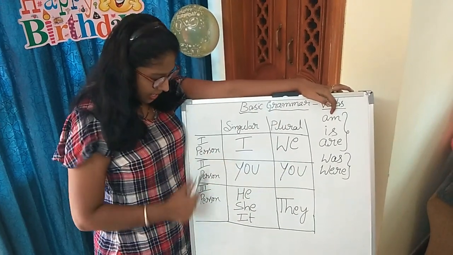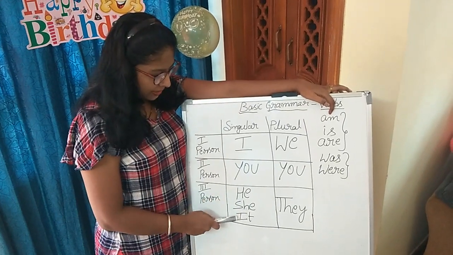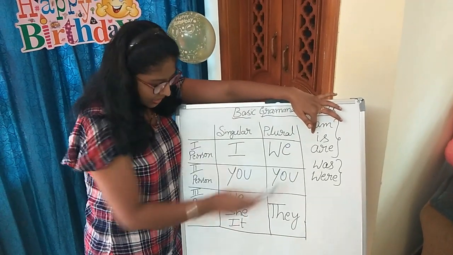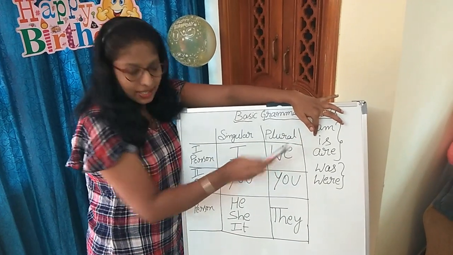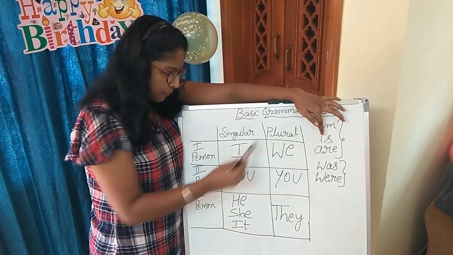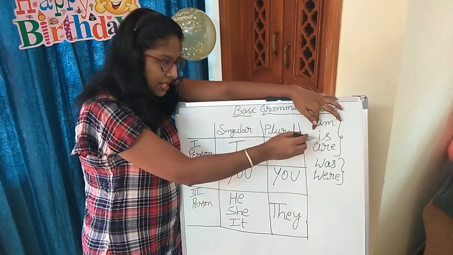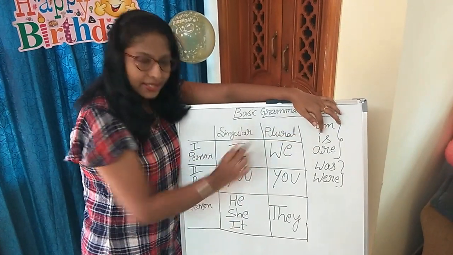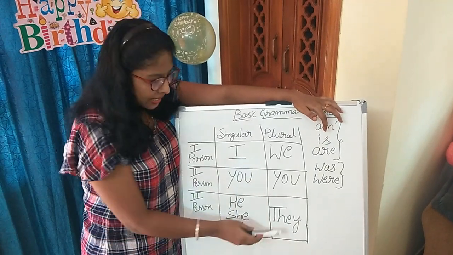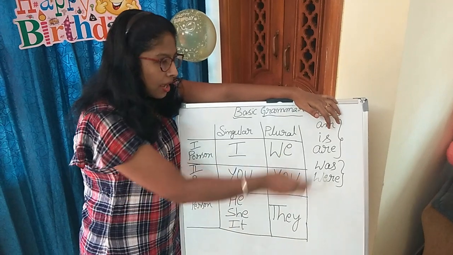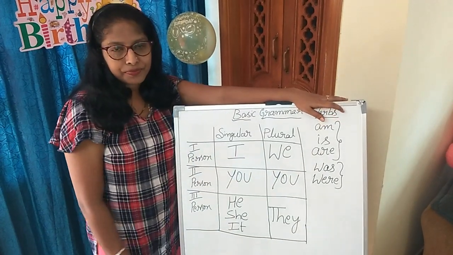Okay, next third person, he, she, it. He is, she is, it is for singulars. He is, she is, it is. Then what about for plurals? It is they, plural form. They are we are using.